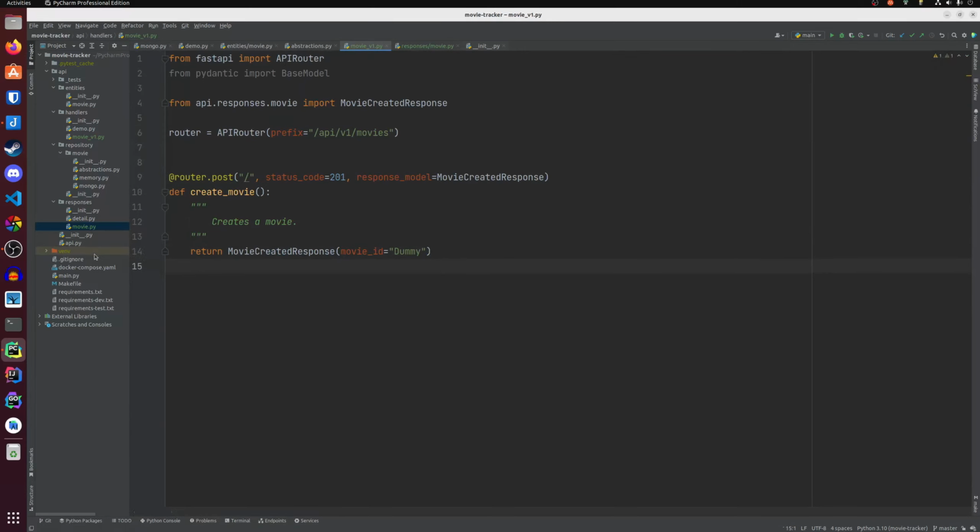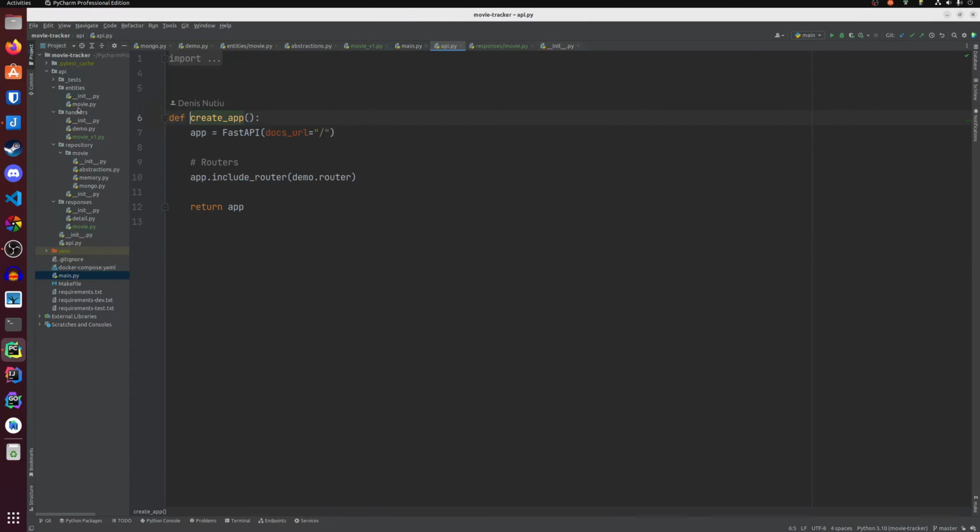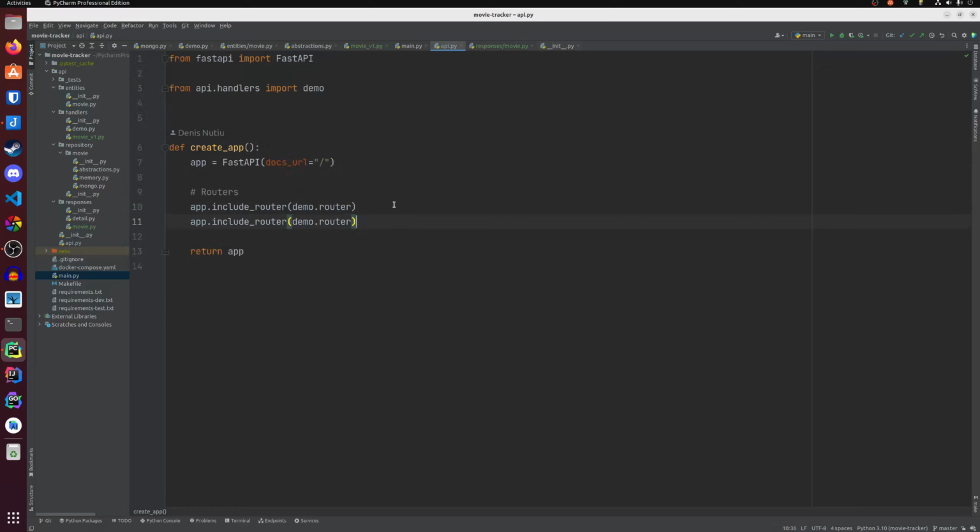Before running this, we need to register the router in create app from api.py. We need to include the router for the movie API. So I'm gonna say movie v1, import movie v1, and app.include_router movie v1.router.